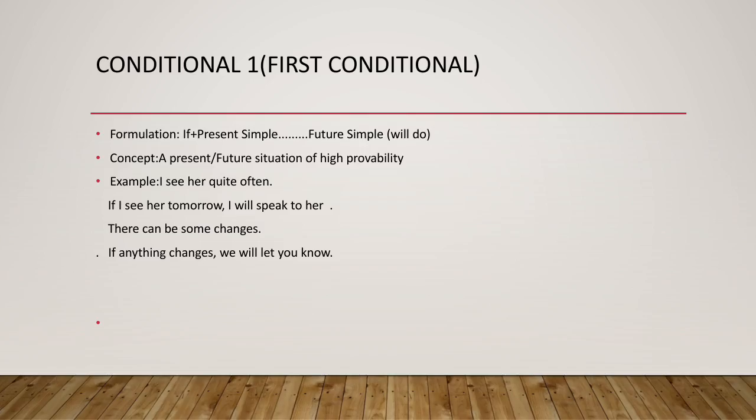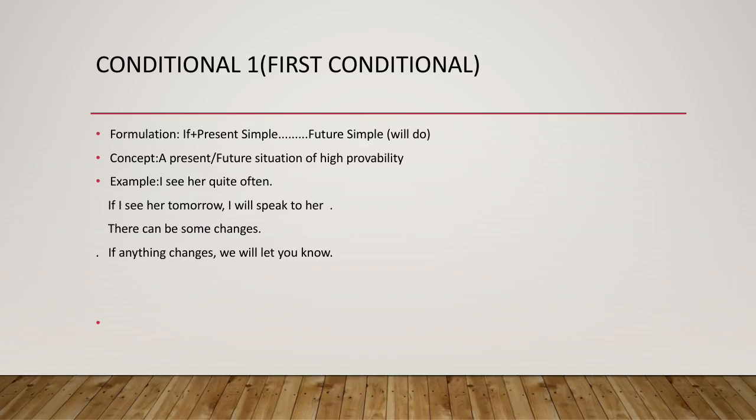Here the part that has if is called subordinate clause, and in conditional 1 it will always be in present simple. That is see. The verb here is see. So the other part, or the principal clause, is I will speak to her. Here will is the auxiliary verb and speak is the main verb.